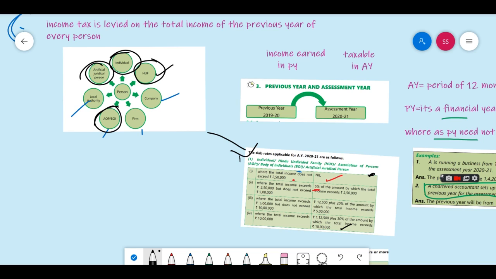Same slabs applicable. And then for the company, there are different slabs we will charge, and then firm, local authority will charge different slabs. But apart from them, for all of them, these same charges are applicable. So in the next class, we're going to learn what the charges applicable for the company are, and what the charges applicable for the firm are, and what the charges applicable for the local authority are. Okay, thank you.